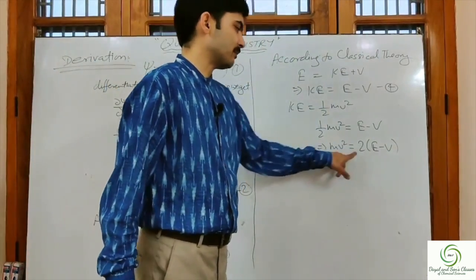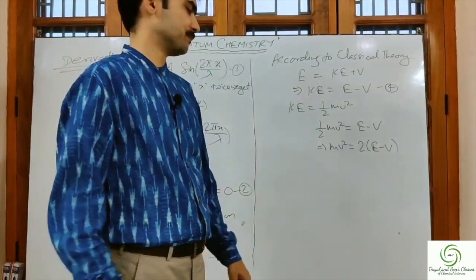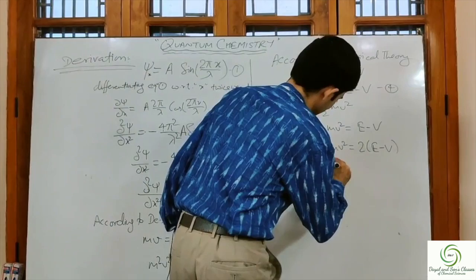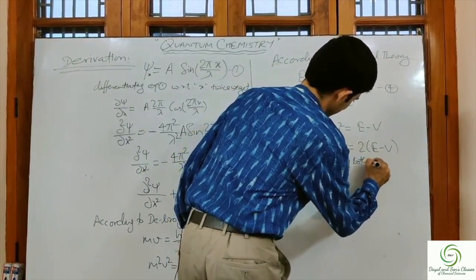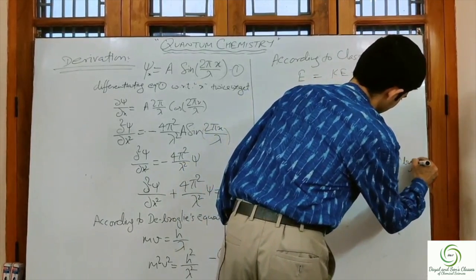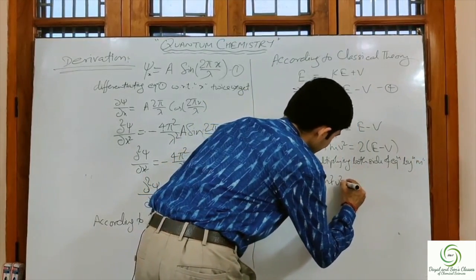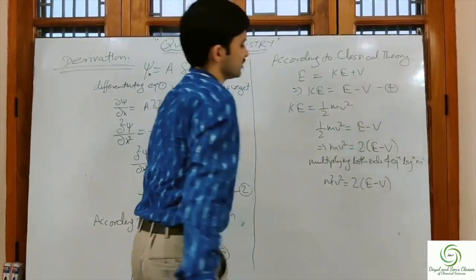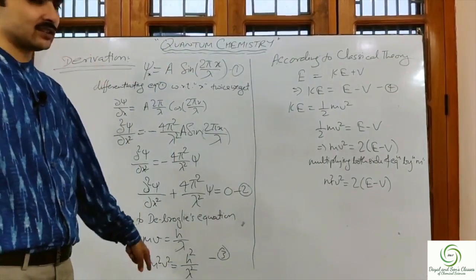Now if we multiply both sides by m, what do we get? Multiplying both sides of the equation by m, we get m square v square is equal to 2m times E minus V, and m square v square from equation number 3 is h square upon lambda square.